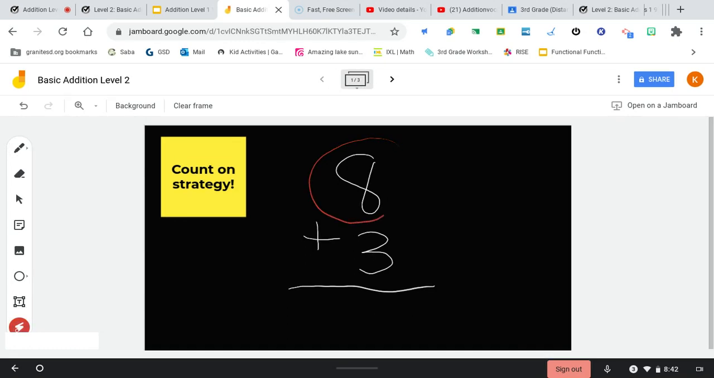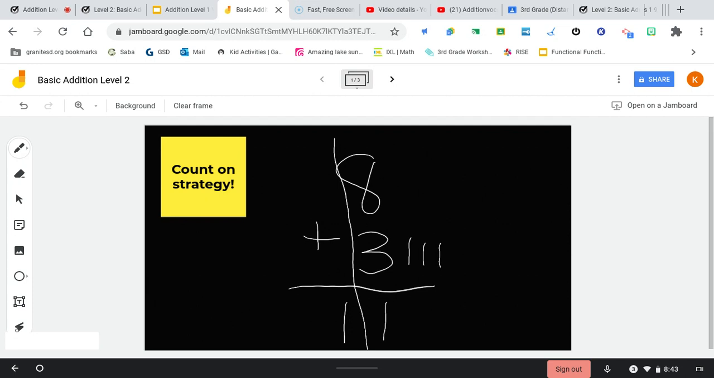You're going to start with the biggest number, and that's going to go into your brain. You're going to start counting at 8. And then you're going to add 3. So we're going to go 8, 9, 10, 11. So we know that our sum, 8 plus 3, equals 11. Again, we only have ones, but that 1 from the 10 is going to be over in the tens place.